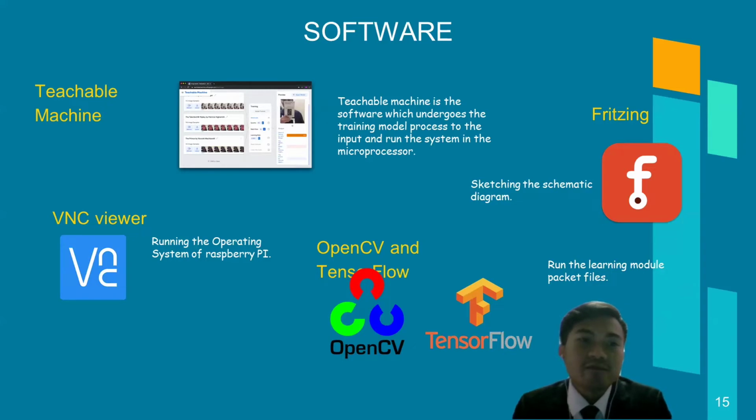And next, we have VNC Viewer. VNC Viewer functions in this project to run the operating system of the Raspberry Pi. And lastly, we have OpenCV and TensorFlow to run the learning module package file.